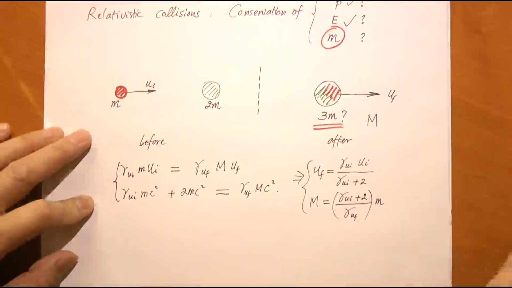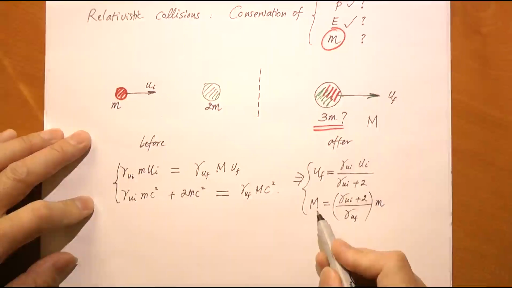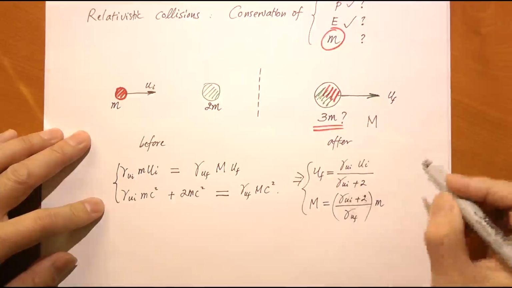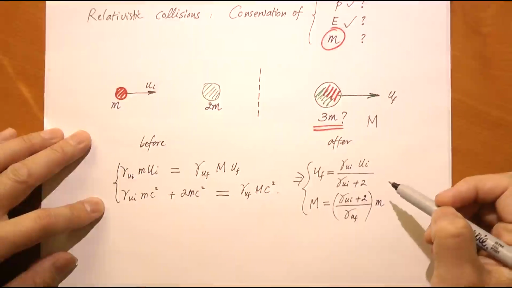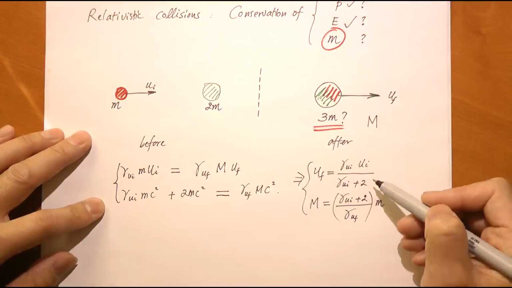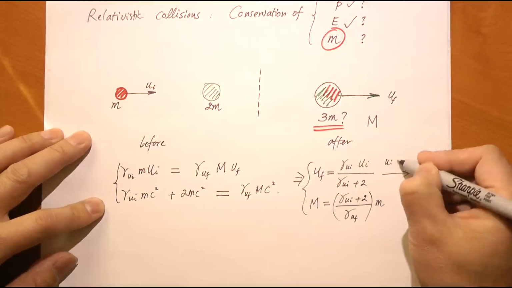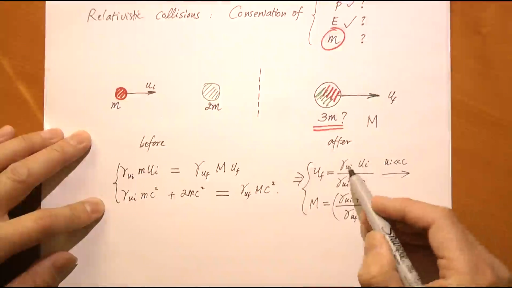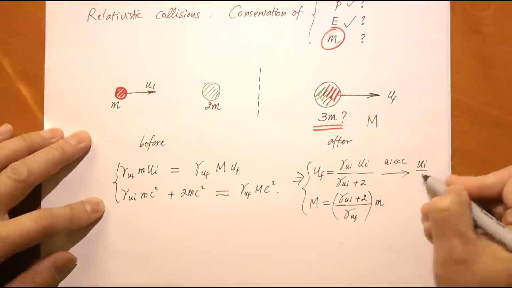Some very simple algebra later, you'll find this is the final speed of the combined particle, and this is the rest mass of the combined particle. Let's see if they go back to the classical case. Classically, the gamma factors all reach 1. So at low speeds, when u initial is far less than c, let's see what we have here. This gamma factor becomes 1, this gamma factor becomes 1, so this is u initial over 3.